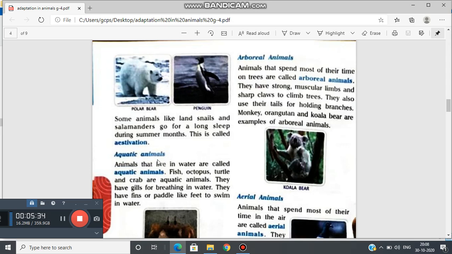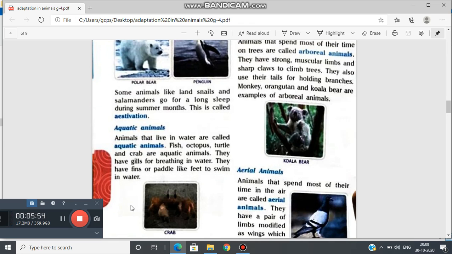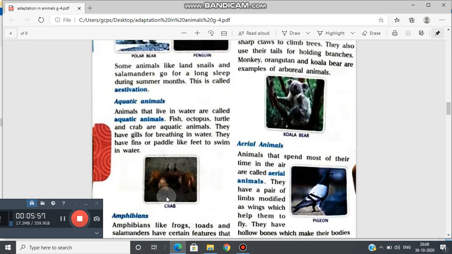Now, aquatic animals. Animals that live in water are called aquatic animals. Fish, octopus, turtle, and crab are aquatic animals. They have gills for breathing in water. They have fins or paddle like feet to swim in water. We can see here crab. Aquatic animals are adapted in such a way so that they can stay and grow in water.